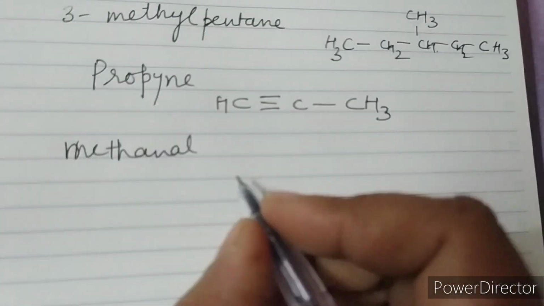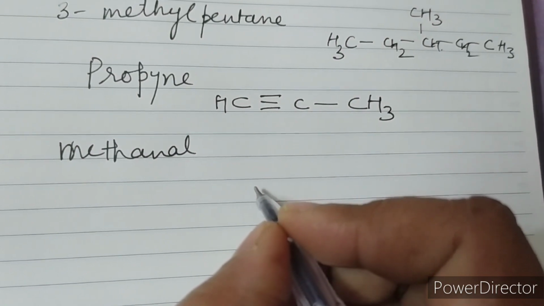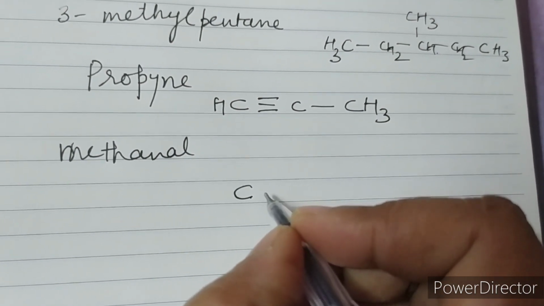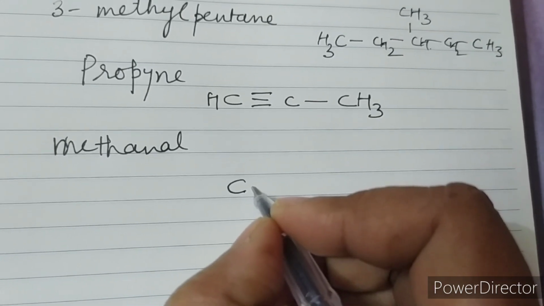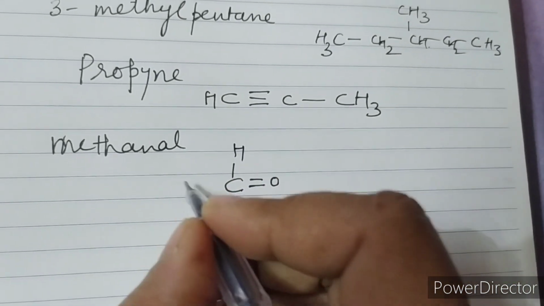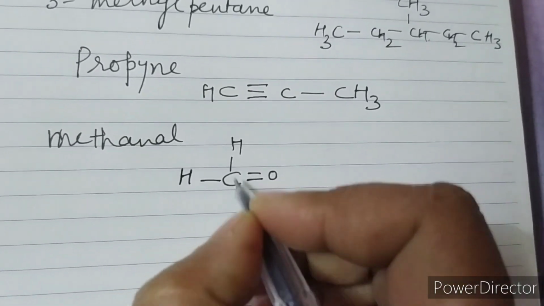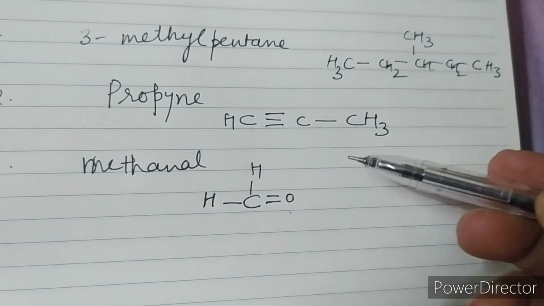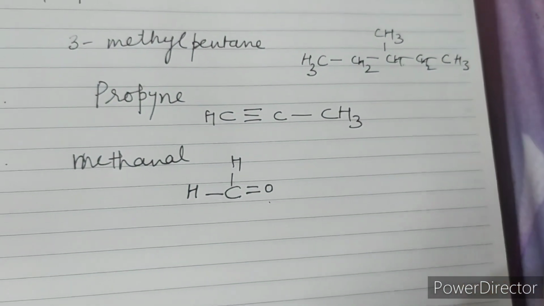Next is methanal. Methanal means an aldehyde group with 1 carbon atom. So 1 carbon atom with the aldehyde group, and only 1 valency is free, where you put hydrogen. So HCHO is the structure. So these are the structures of methanal, propyne and 3-methylpentane.